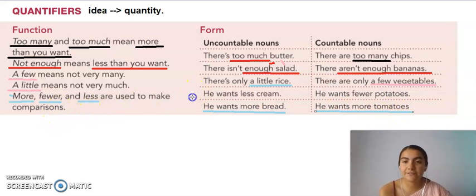But the difference is in the opposite of more, which is less. I'm going to use less to talk about uncountable nouns. Very good. So he wants less cream, right? I want less bread. I want less butter. But when I talk about countable nouns, I'm not going to use less. I'm going to use fewer. Okay, so I want fewer potatoes, please. Or I want fewer bananas, please. So less than I want. And that's it. Let's do the exercises.